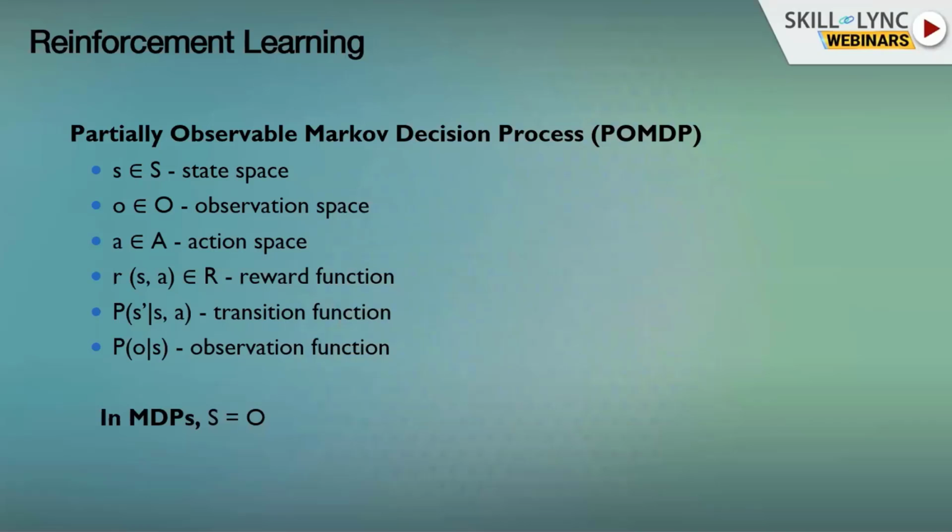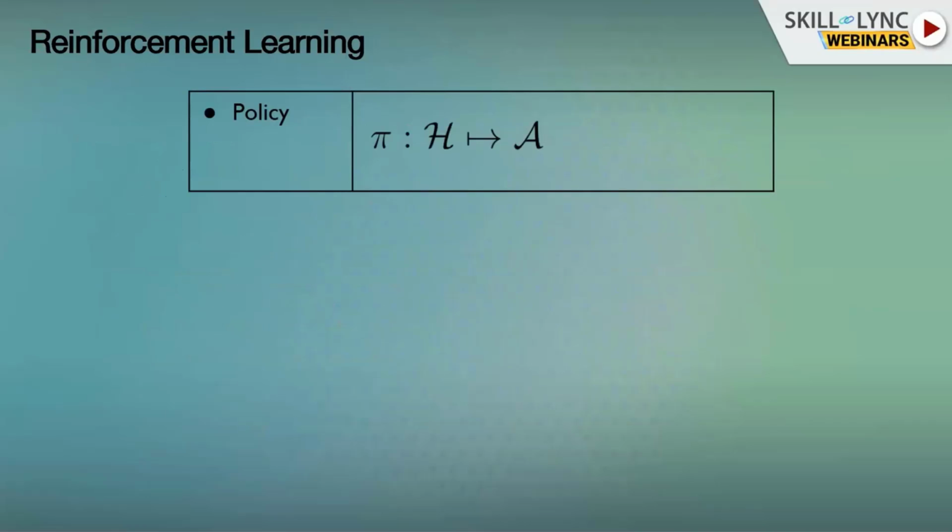Now, what does reinforcement learning try to do? So now we turn to the agent side. Remember, we are the agent. We are the algorithm that's trying to get as many rewards as possible. We have a policy. A policy is simply a mapping from all the histories or all the observations that we've seen up until now, or it could also be just a mapping from the current state that we see to an action. We see the current state of the board, and we need to choose what action we want to take. Or maybe we saw all the observations leading up to this state, and we want to choose an action to do. Okay, so this is what we're going to try to optimize.